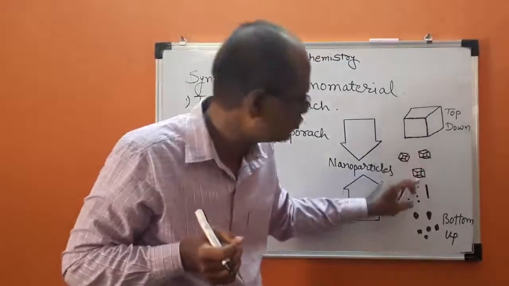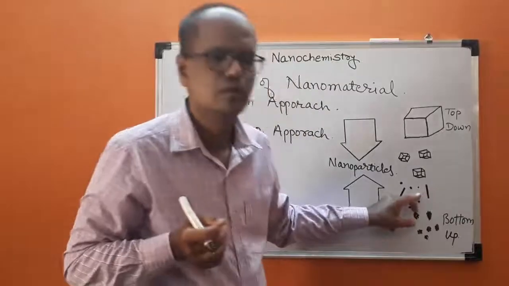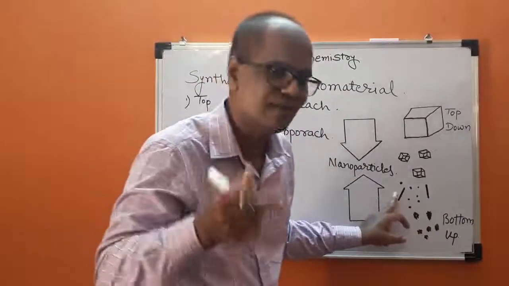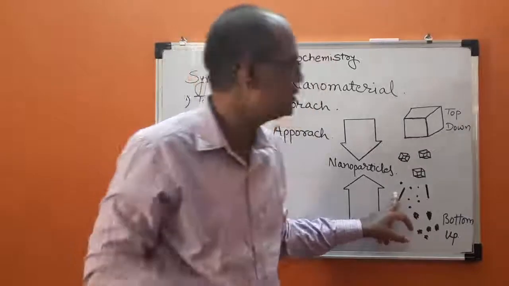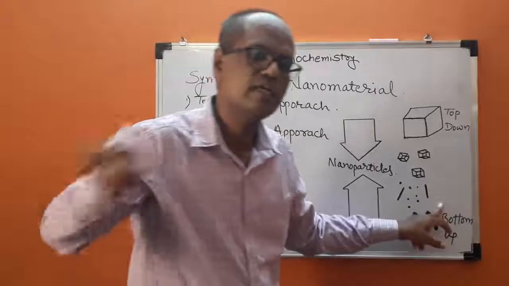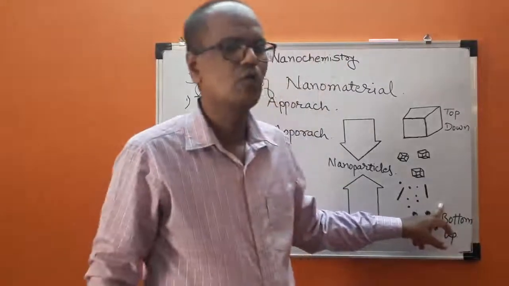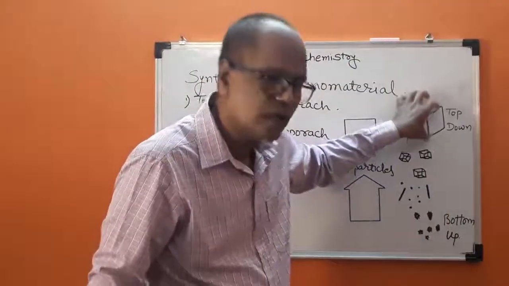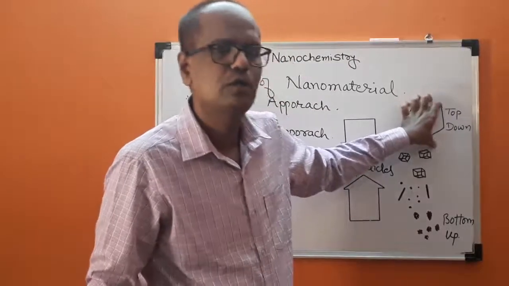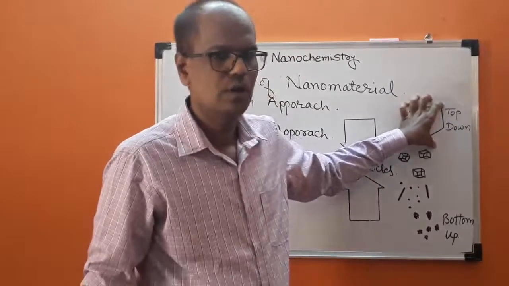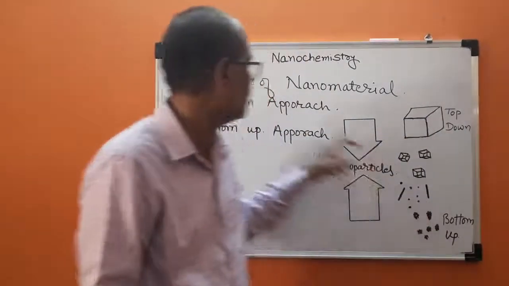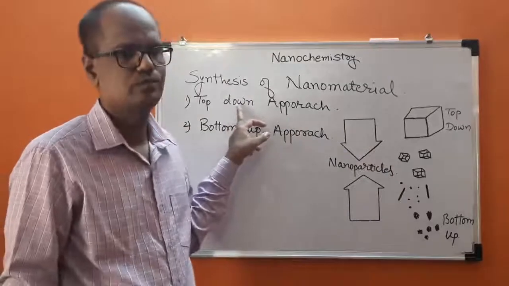It is cut into smaller particles or structures of required size, that is nanomaterial, that is known as top-down approach. Means in case of top-down approach, we are converting a large macromolecule into smaller components. This is nothing but the top-down approach.